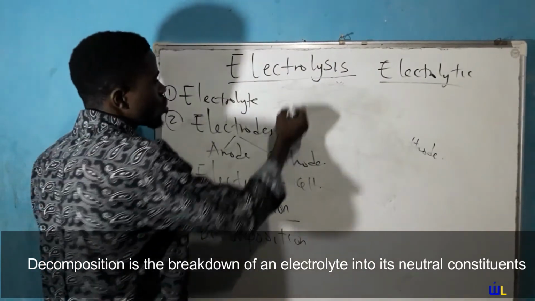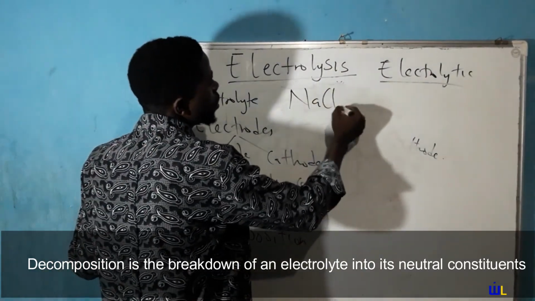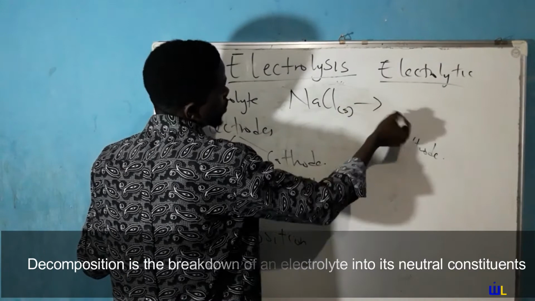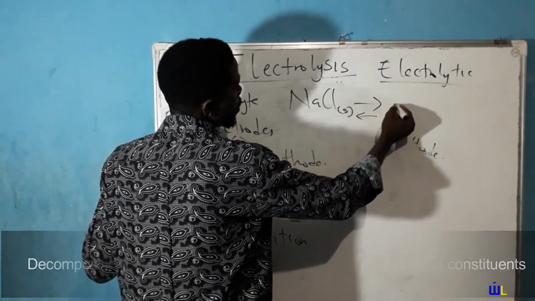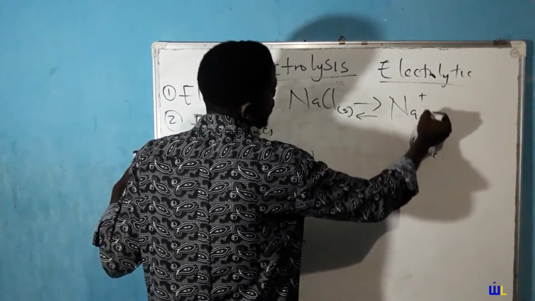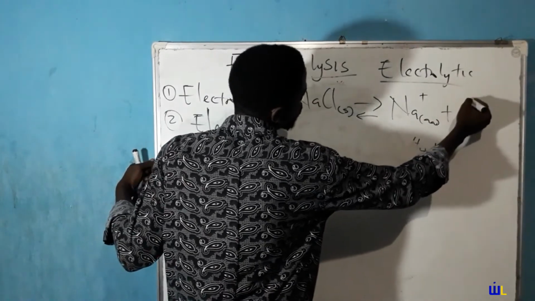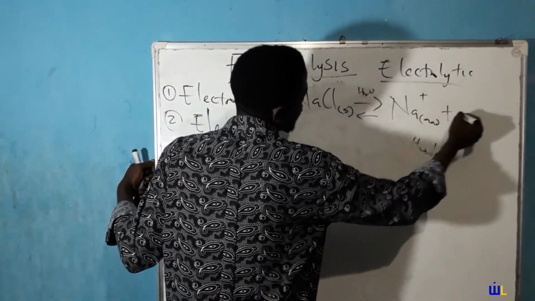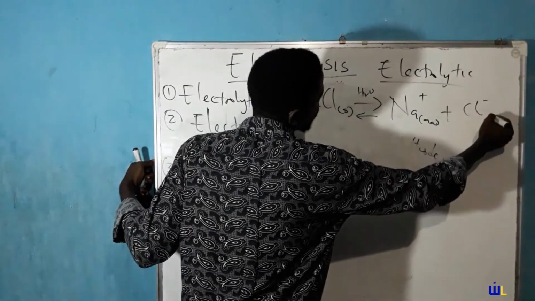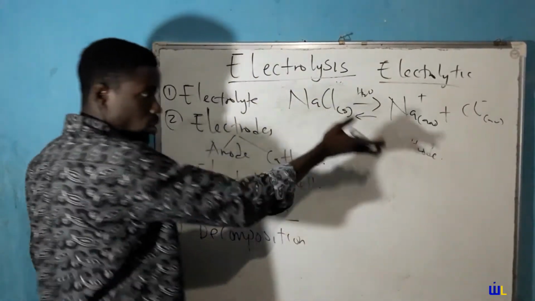In the case of dissociation, for instance, let's say I have NaCl solid. If it is dissociation, first of all, it's reversible, and it is going to be split into constituent ions. This is dissociation.